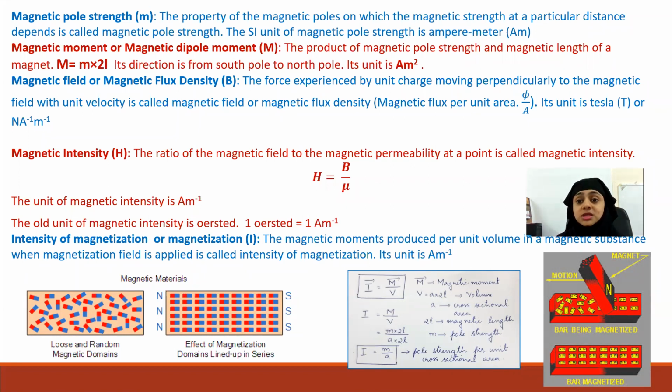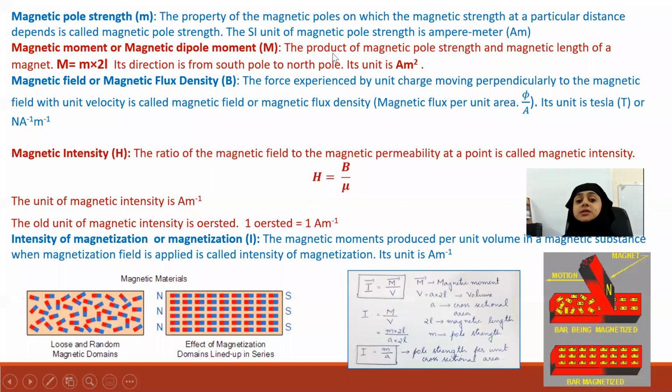And its unit is ampere meter. Now, another term, magnetic moment or magnetic dipole moment, M, which is the same as what you have learned. One way to find the magnetic moment is NIA. Do you remember that? N is the number of turns, I is the current, A is the area of cross section. So magnetic moment is also defined as, it's the same thing.